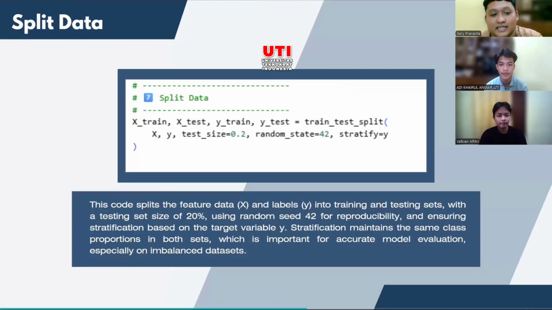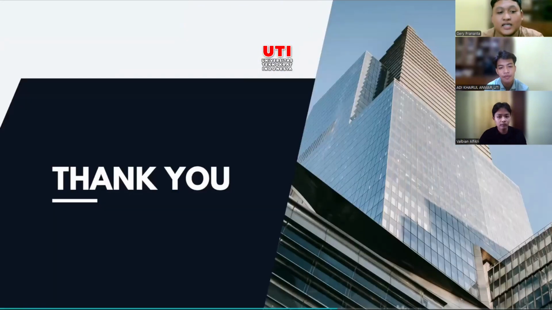Next slide is split data. This code splits the features X and labels Y into training and testing sets with a testing set size of 20%, using random seed 42 for reproducibility and ensuring stratification based on the target variable Y. Stratification maintains the same class proportion in both sets, which is important for accurate model evaluation, especially on imbalanced datasets. Okay, guys, next slide.